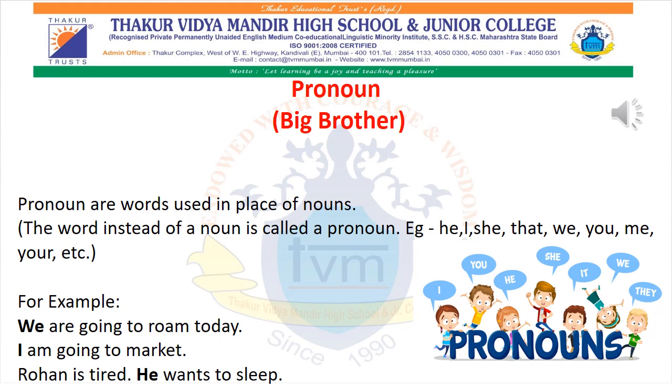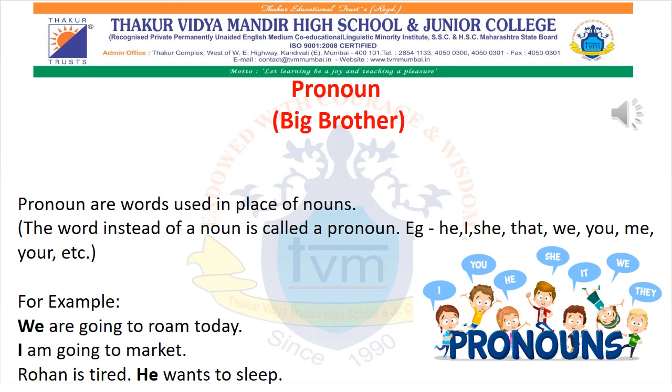For example, if it is Rohit is a smart boy, Rohit loves cricket. So we can write Rohit is a smart boy. He loves cricket. Okay. So I repeat once again. In grammar there are three persons. First person is I, me, and we. Okay.